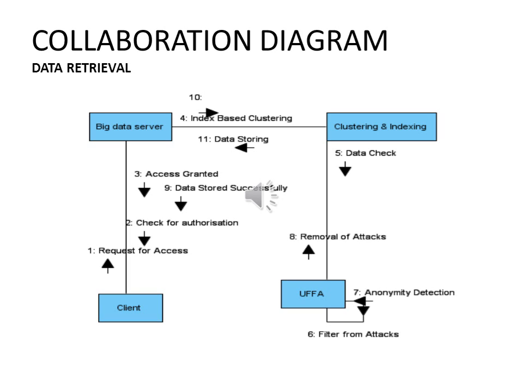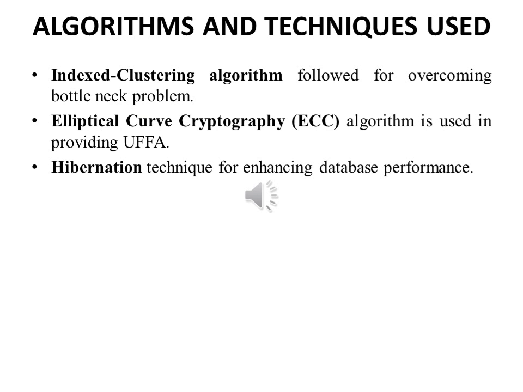The pointer itself will locate the data where it is available. If the data is not available, then the most recently used data is checked and finally directed to the main database. Algorithms and techniques used in the project are the index clustering algorithm, followed for overcoming the bottleneck problem. The Elliptic Curve Cryptography (ECC) algorithm is used in providing the ultimate filter from attacks, that is UFA. The hibernation technique is used for enhancing database performance and it reduces the hits provided in the database.